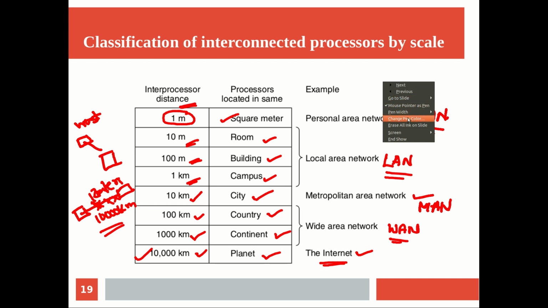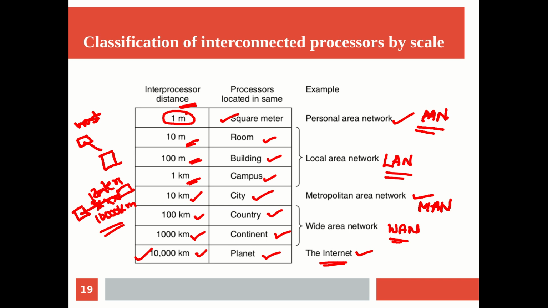So let me reduce the pen width because it is spreading. Okay, so we will see each of them in detail. Right now you look into these categories of computer network by size only, but beyond that, what are all the protocols used in LAN, WAN, and how these things are working, everything we will see in detail one by one.